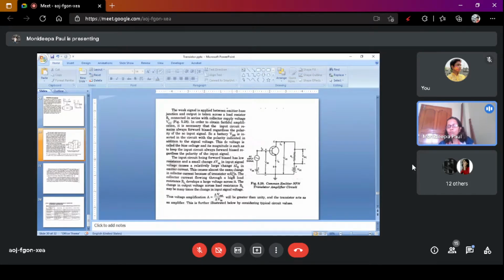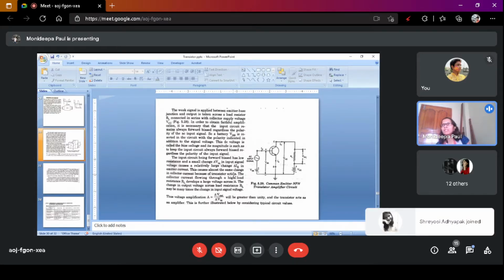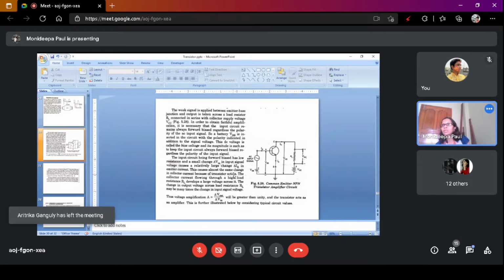This causes almost the same change in the collector current because of the transistor action. Because only a small portion of the base current is produced. Why? The base is lightly doped. So a small number of electrons emitted by the emitter combine with the holes in the base region. The maximum number of electrons pass through the collector. So the collector current nearly equals the emitter current.